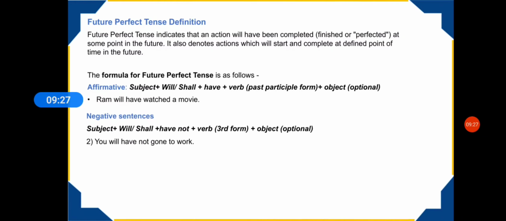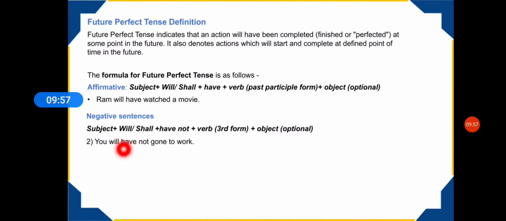Now let's talk about another type of sentence, which is negative sentence. Here we talk about the subject plus will have not or shall have not. To make a negative sentence, you always use not, then the third form of verb, and then the object is optional again. For example, you will have not gone to work. Now you're talking about this time and you're telling that you will have not gone to work.